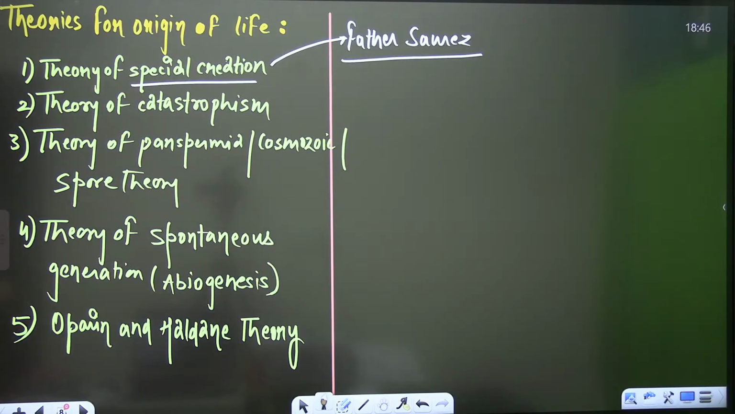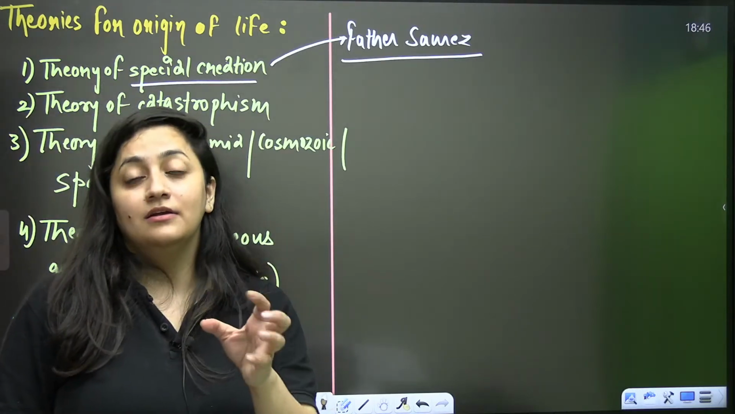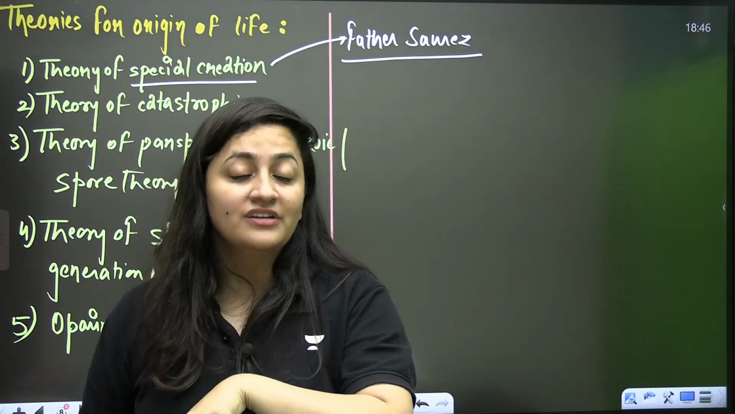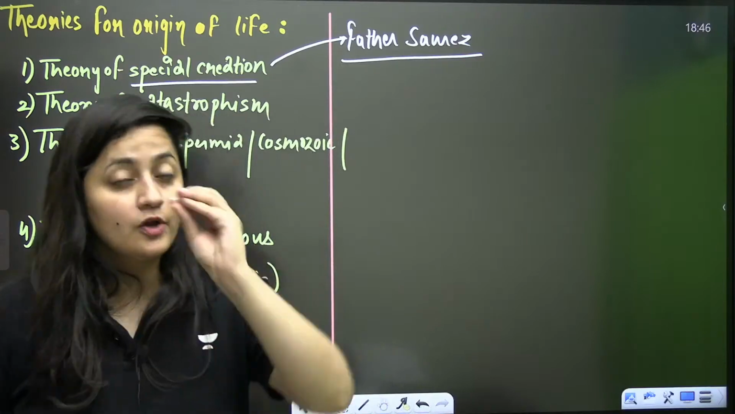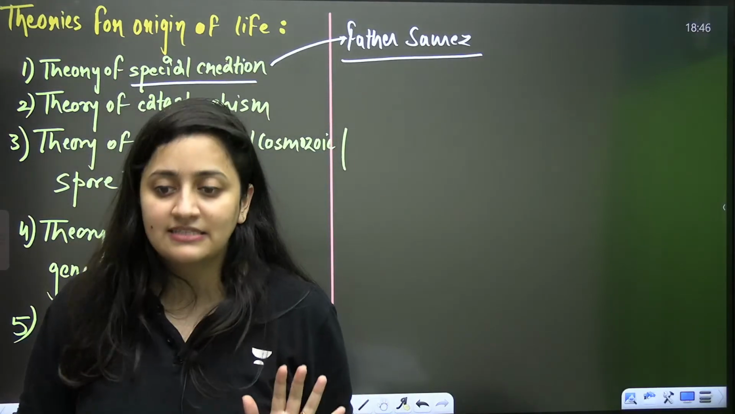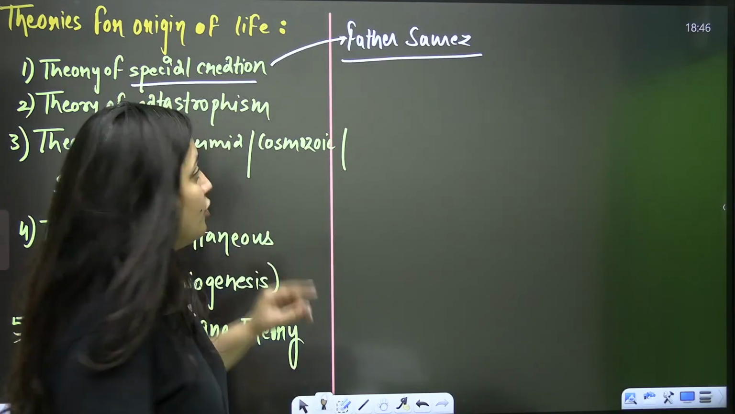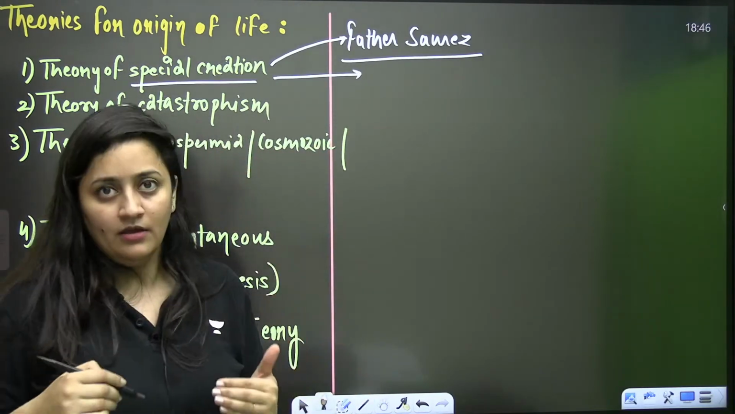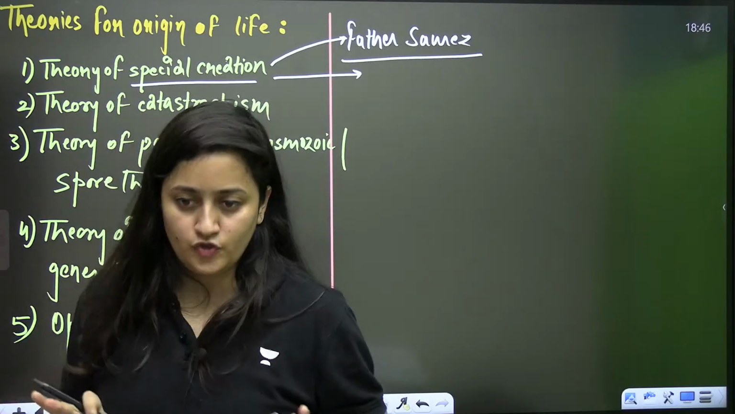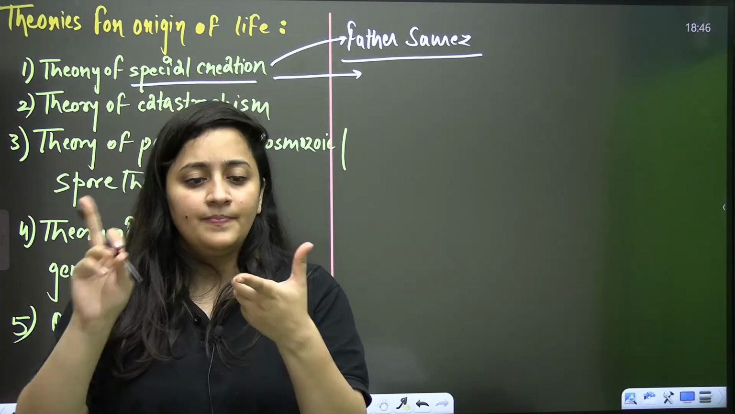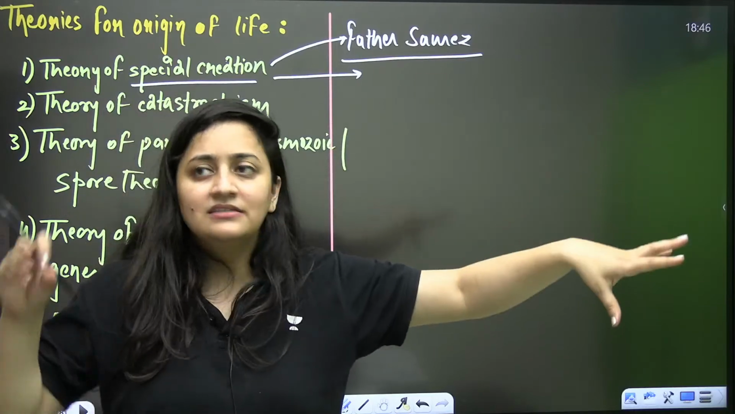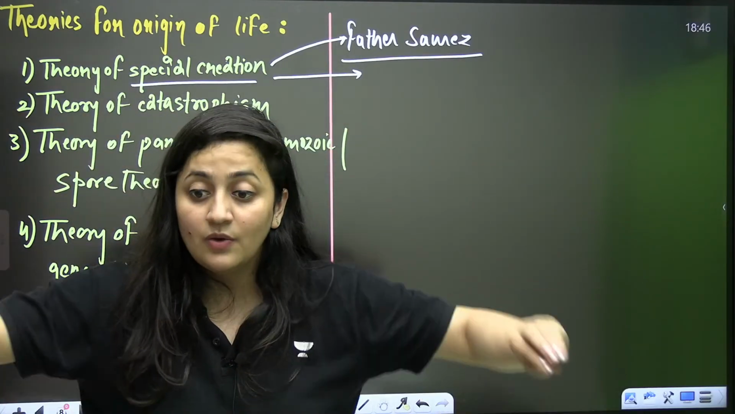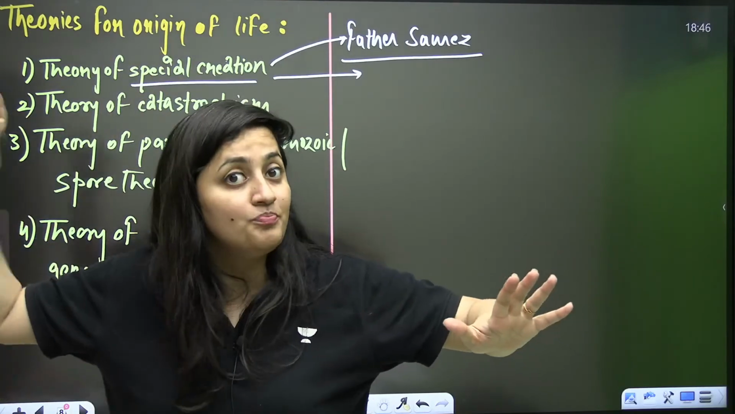Imagine. As per the theory of special creation, God has created this life and everything in 6 days. Moreover, whatever we see today on this planet Earth was created as such. Here they don't talk about any evolution. The plants and the animals were created as such. Just imagine, and people used to believe this at that time.